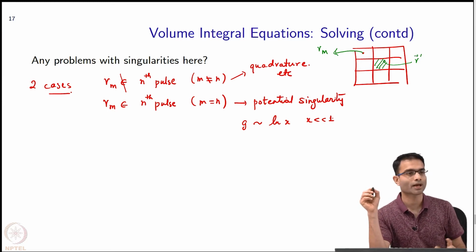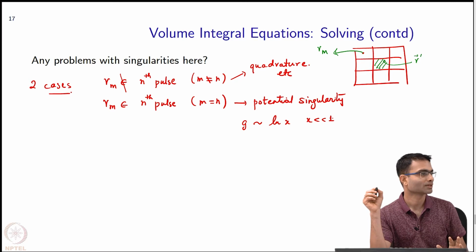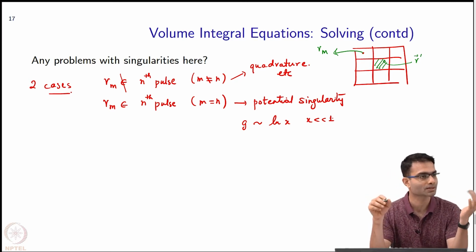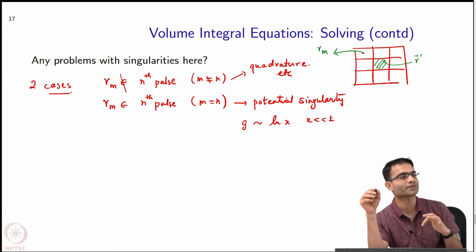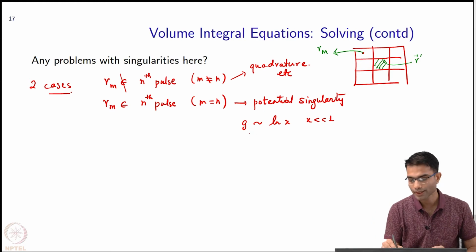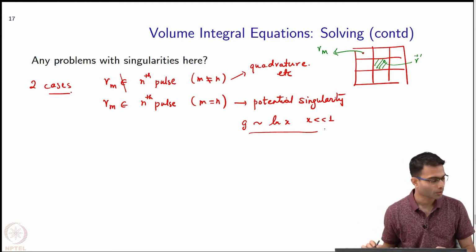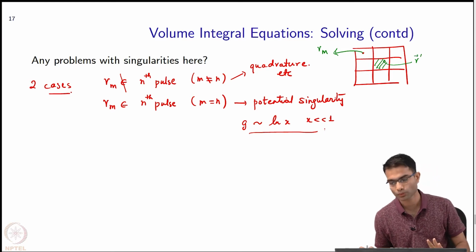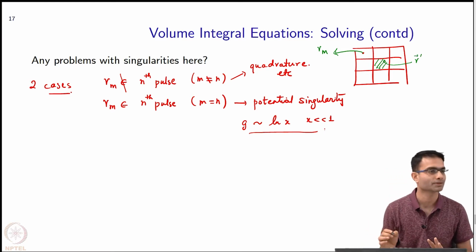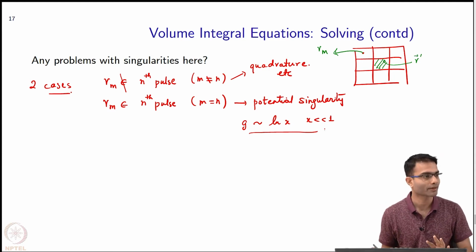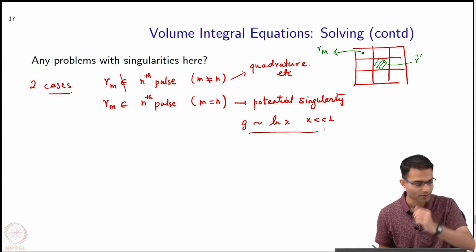So in this case, I don't have to worry about some kind of a principal value integral and all of those complicated things which I had in the surface integral case. Remember, in the surface integral case, the problem came from grad g, not g. Okay. So intuitively we know that this is not going to be very difficult. So that's one more advantage of volume integral equations, is that the real singularity is being avoided. So you have an integrable singularity over here.